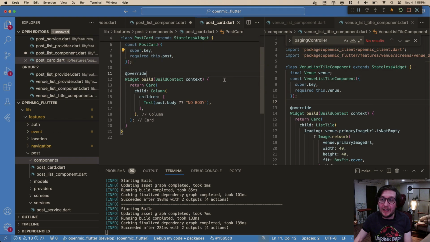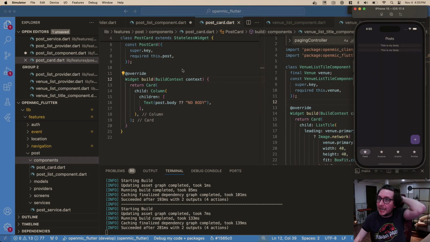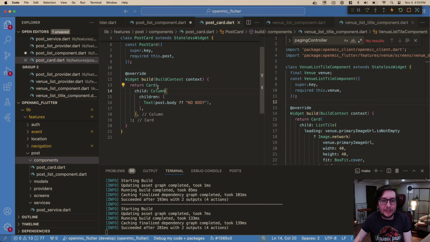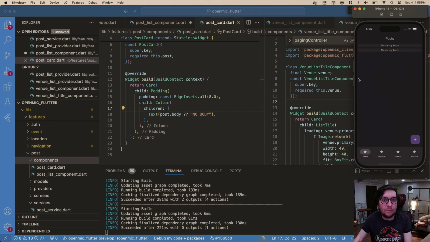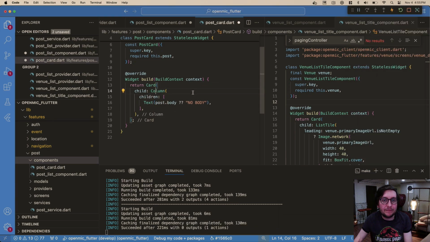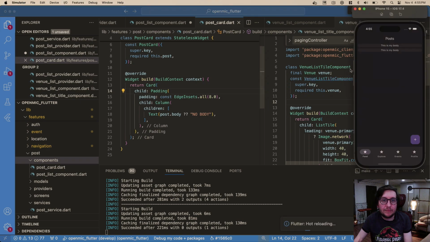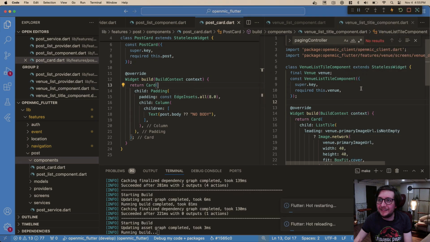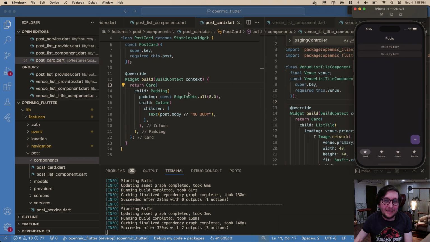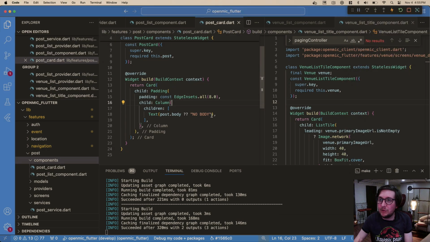Okay, so we at least have that coming back. Before we get into actually designing this properly, let's make it just a little bit prettier. Put a little bit of padding around it. Cool. Oh, wait, why didn't that work? Why is that padding not showing? What's happening here? There we go. I don't know why the hot reload didn't work there, but let's put some padding around it. Cool.